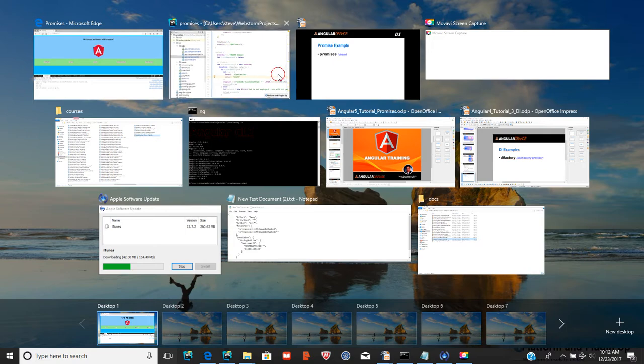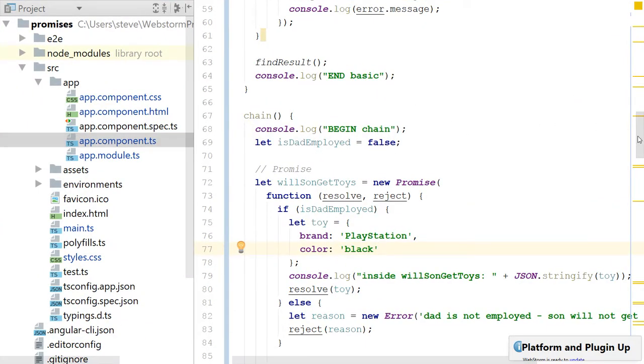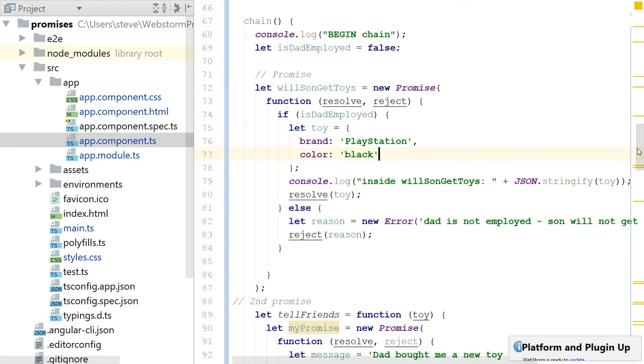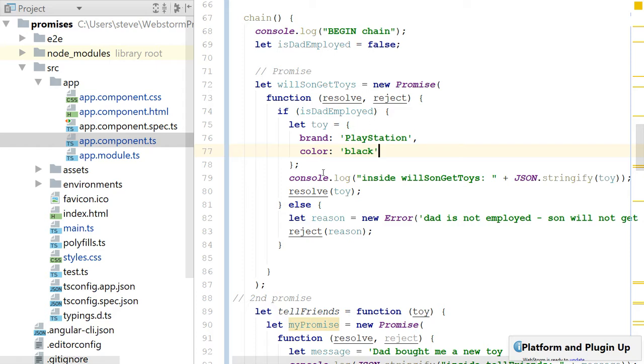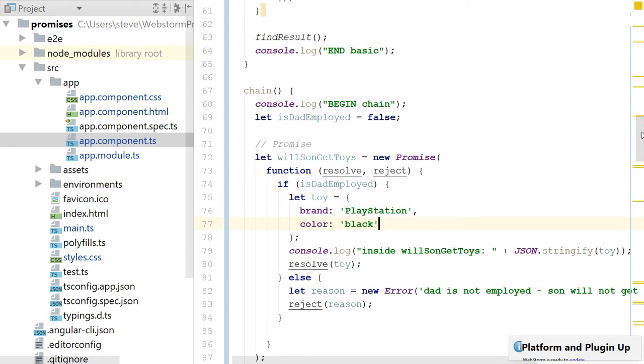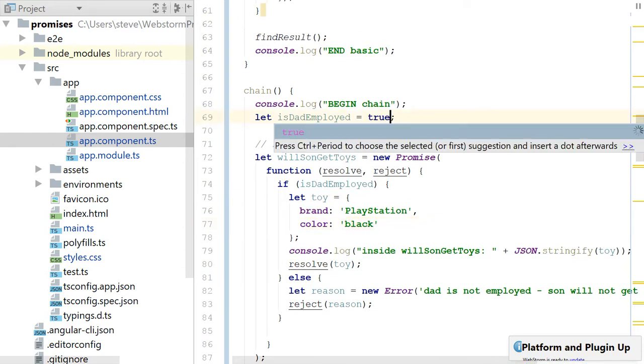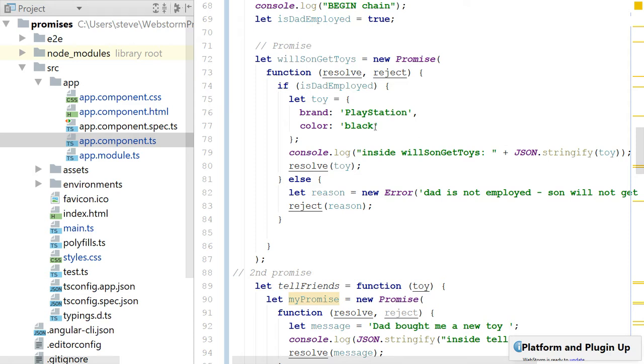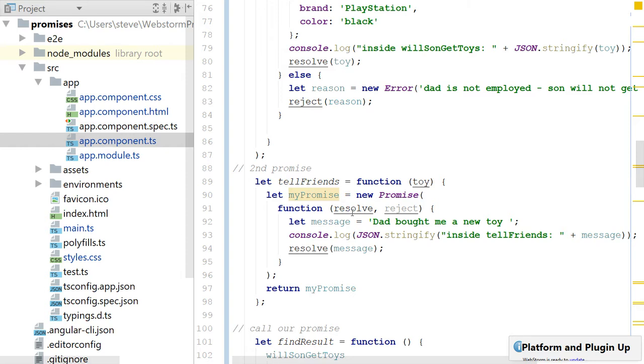Now the confusing thing about the example is that really when the toy got resolved, let's go back to the successful case here. When the toy got resolved, and I chained here, I should get access to that toy that came in, the resolution, in this resolve.